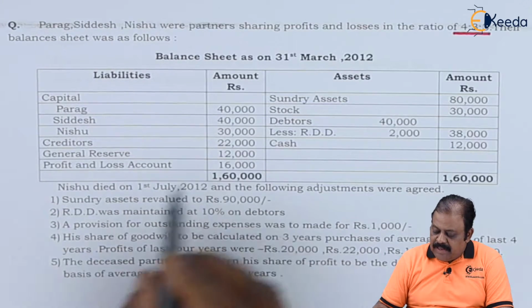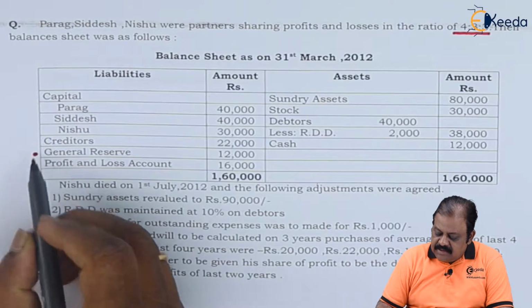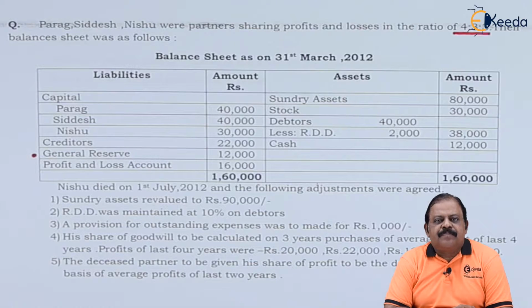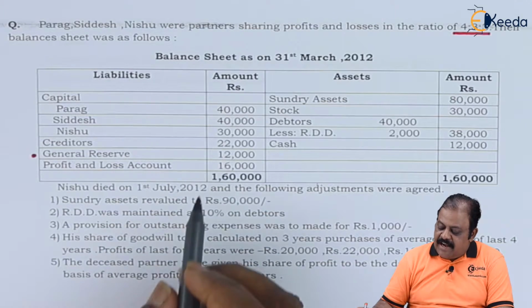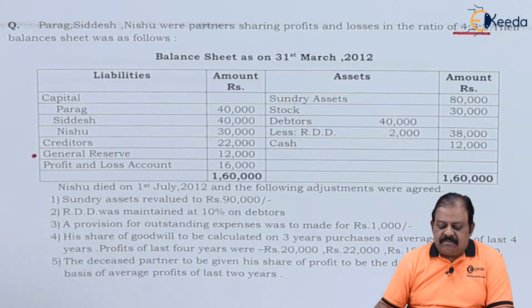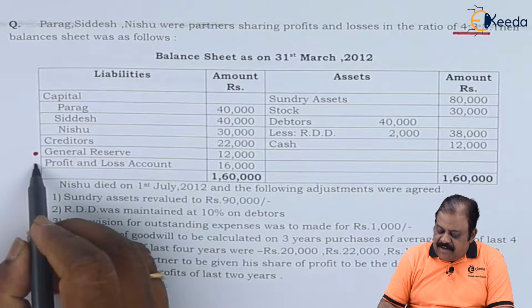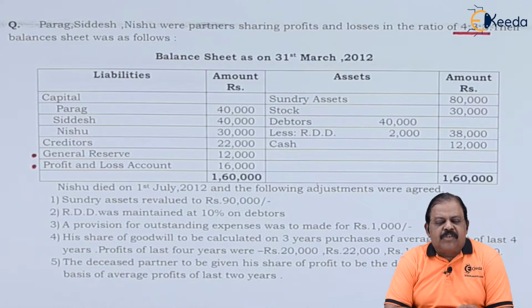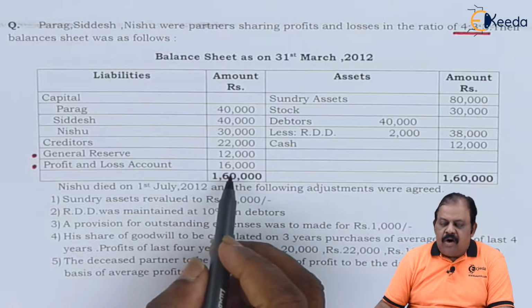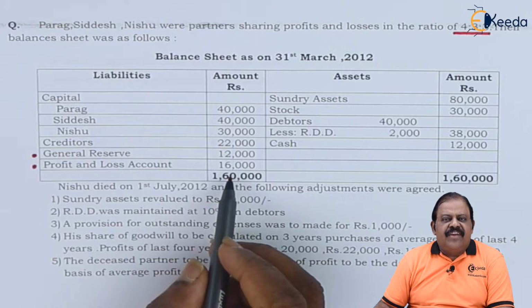General reserve, 12,000. This is accumulated profits. This will be shared among all partners in their profit sharing ratio. Profit and loss account is surplus profit of previous years. This will be shared among all partners in profit sharing ratio.